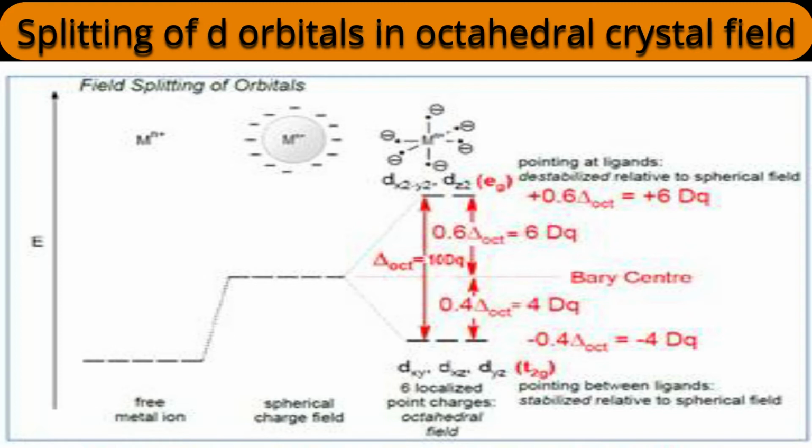Now the concept might be very clear to you. While drawing, take care that the energy of split orbitals will be higher than the energy of the free metal ion. One important correction I suggest here: the Eg orbital energy level should be higher in rise compared to the decrease in energy level of the T2g orbital, because 0.4 delta is a decrease of T2g and 0.6 delta is an increase of Eg orbital. 0.6 is higher than 0.4. So you should represent the diagram in such a way that the Eg orbital will be higher in energy compared to the one shown here. I hope you are getting this point.